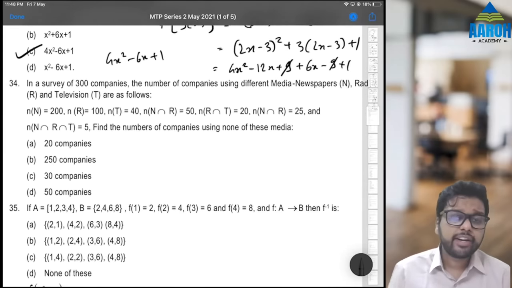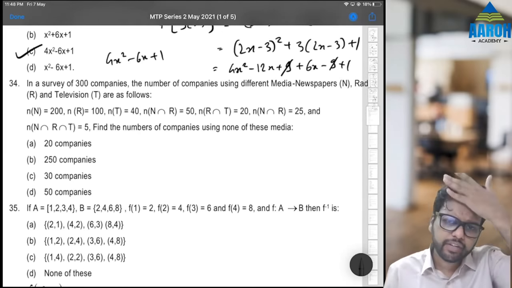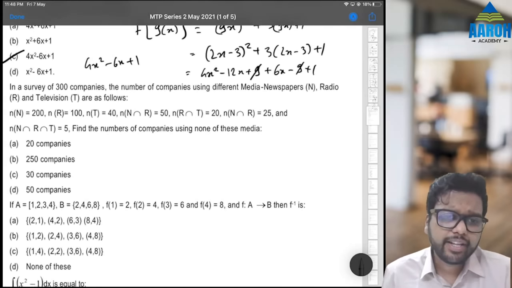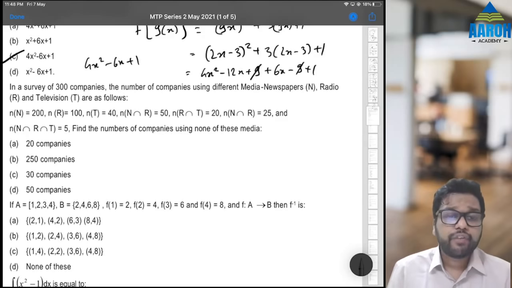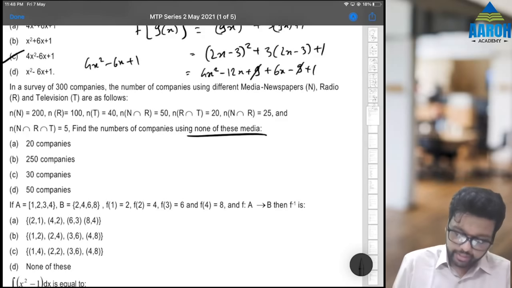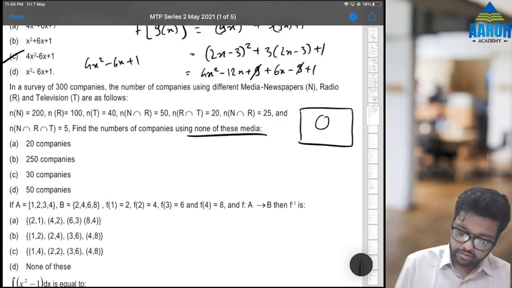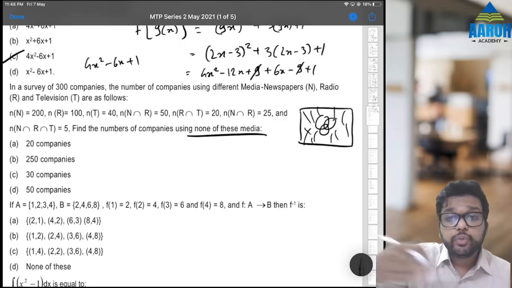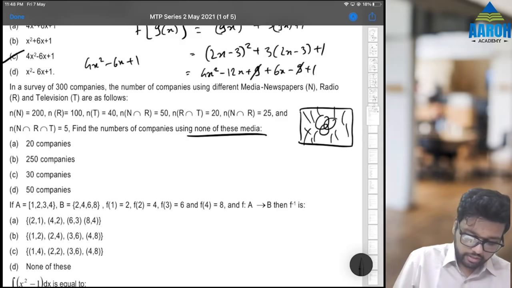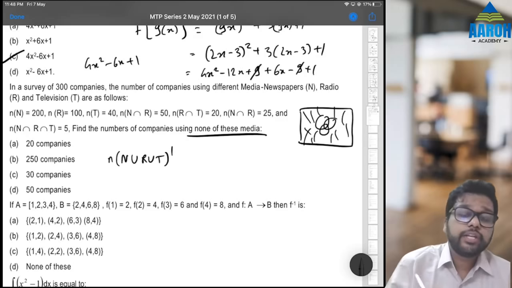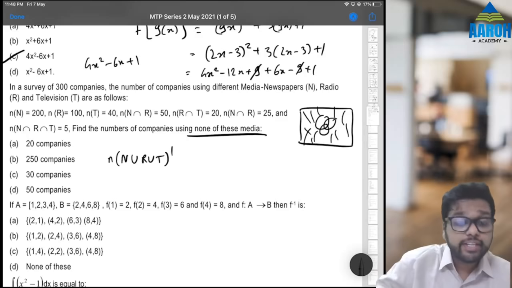In a survey of 300 companies, the number of companies using different media N, R and T are as follows. They have given N, R, T, some intersections and so on. Find the number of companies using none of these media. None of these means try to understand, it is the outer part of the Venn diagram. That is union dash. So we want n of (N union R union T) dash. We can get n of N union R union T easily because everything is given.